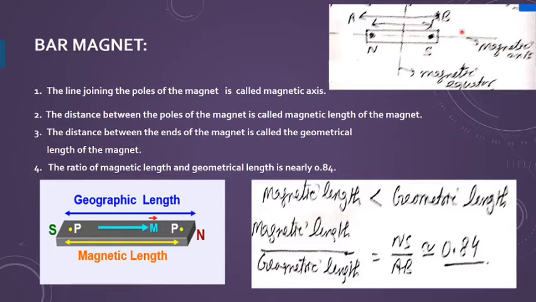And the geometric length is, if I take a bar magnet, I draw its boundary, and then AB I am getting as the geometric length, while the magnetic poles are found a little inside the ends, that is represented here by N and S, that is giving me the magnetic length. So magnetic length is found to be less than the geometric length, and if you take the ratio of magnetic length to geometric length, it is coming out to be 0.84.